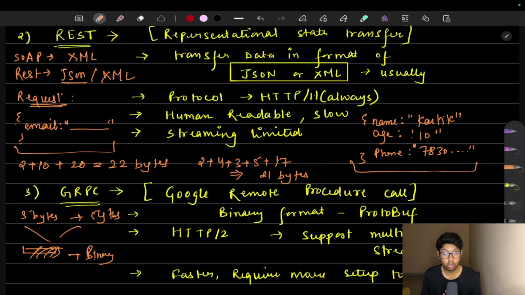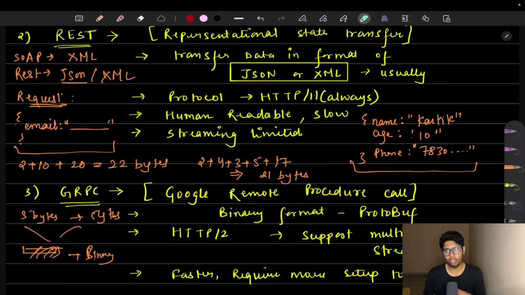Now, move to our third point, that is written HTTP 1.1. So REST works on the protocol HTTP 1.1 and our gRPC works on the protocol HTTP 2. How is it making a difference? Why are we changing the protocol in gRPC? So let's understand it. In HTTP 1.1, when you send an API request, there is a thing named headers. You send headers in an API. In those headers, you can send your access token, the checksums, and every single thing like that.